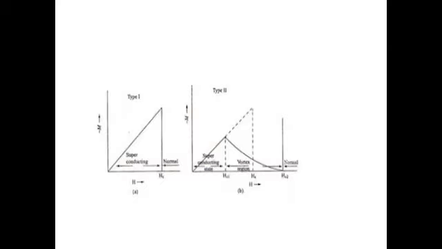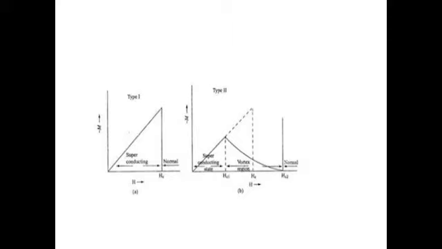The first graph is for type 1 superconductor. Here it is clear that below Hc, the critical magnetic field, the specimen is in the superconducting state, and above Hc, it is in the normal state. The transition is taking place sharply at Hc. There is no mixed state.